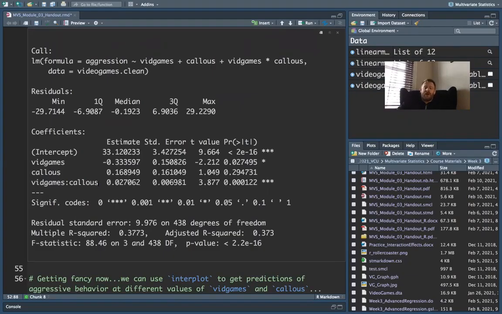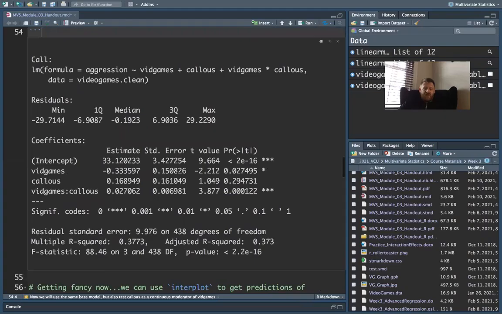When you are running a moderation model, you only need to interpret the interaction term, this bottom part right here. You do not interpret the main effects in a moderation model. The main effects are essentially uninterpretable in a moderation model, and that's by design. Just because callous isn't significant here doesn't mean that callous isn't significant. It means that the interaction is what you need to focus on. The interaction is what is actually significant.